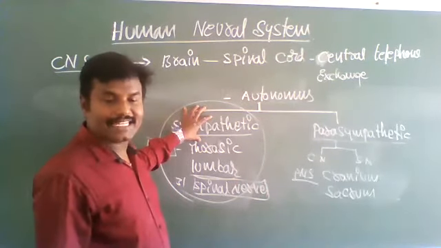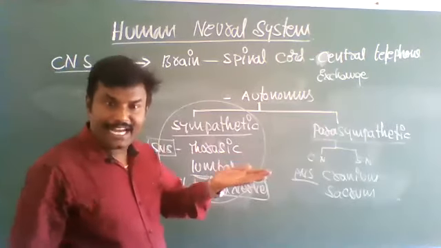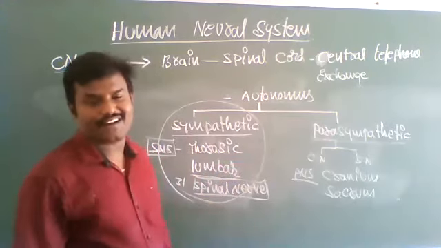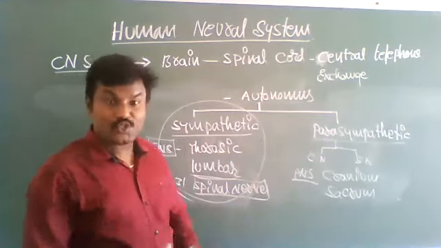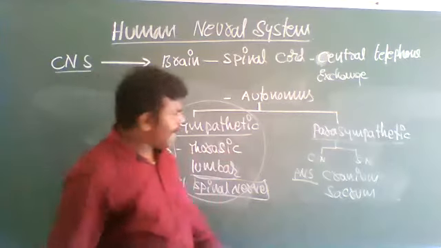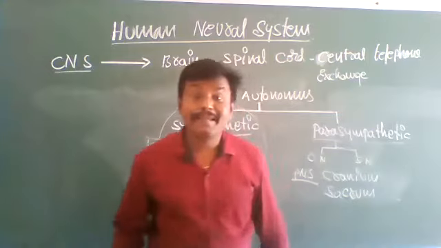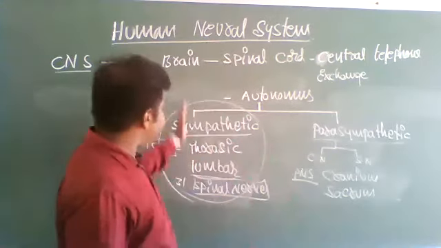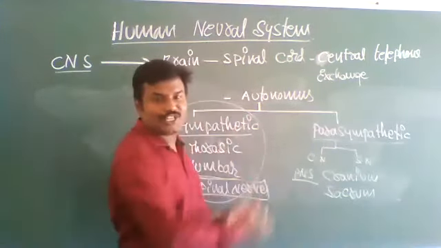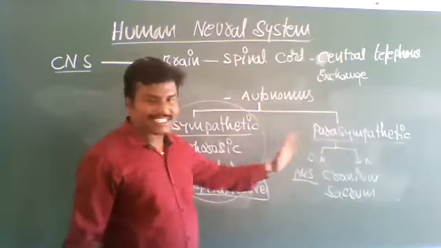Okay. So the overall effect of the sympathetic nervous system is a stimulating or excitatory effect on our body organs. Whereas the overall effect of the parasympathetic nervous system is an inhibitory effect. They are opposite, in contrast with each other.